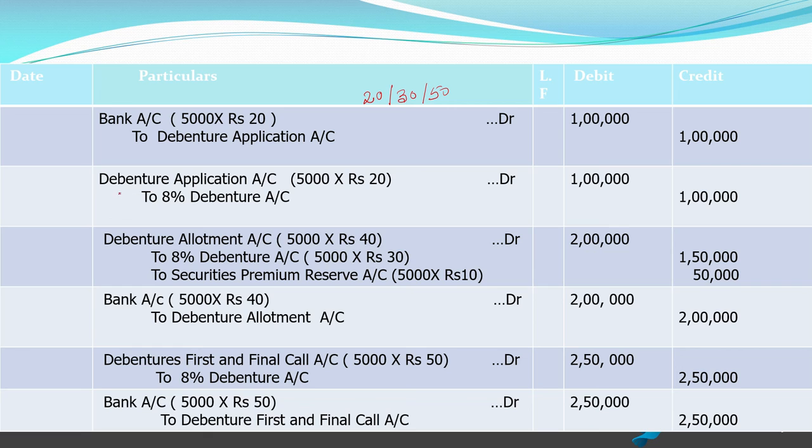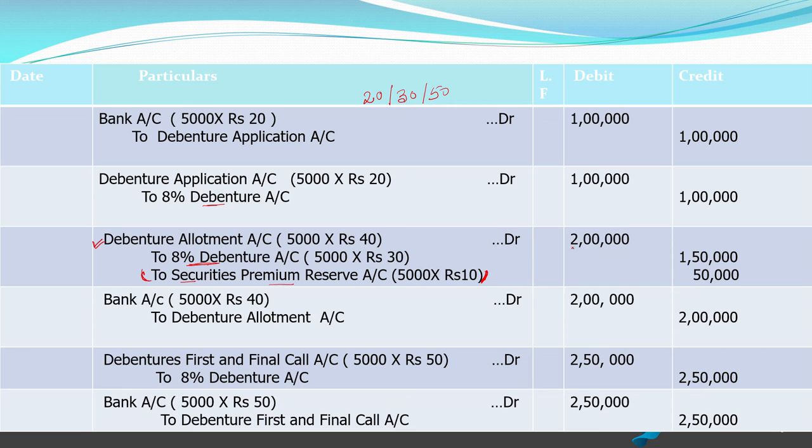Next to that, the same amount will be transferred to debenture account and the entry will be debenture application to debenture account. Then we have allotment. For allotment, it's the same way you will make the allotment money due, and as we pass the due entry, it's debenture allotment to debenture account. And this was already explained to you that securities premium reserve, if any premium lies, is made due along with the allotment money. So securities premium reserve will also be made due at the time of allotment.